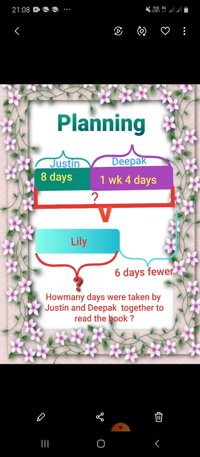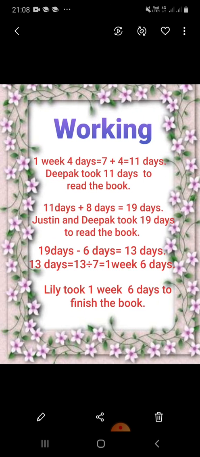Children, in the first bar model we know both the parts, right? And we have to find the whole. Please think how we will get the whole part. Part plus part is equal to whole, right? Let us do the working.